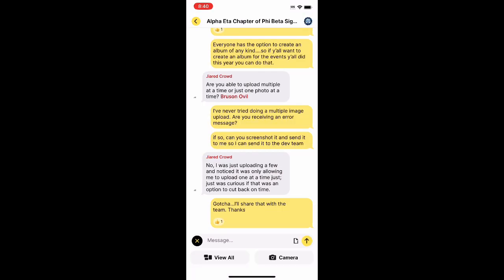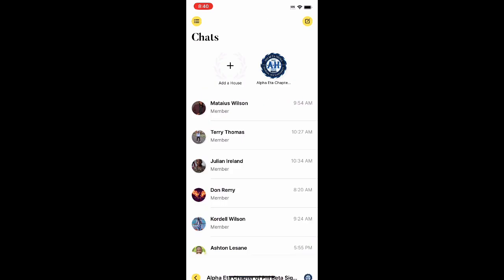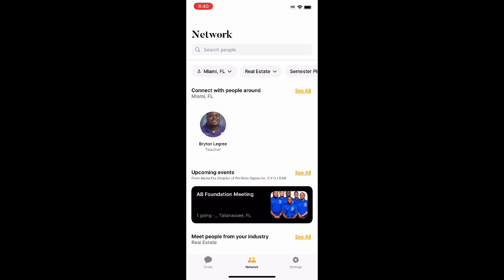So let's move back out. When we hit the back button, it takes us back to the general chat, and going back out to the home screen again. What I'm going to do right now is navigate through the game changers of the app, right? So right here at the bottom, we're going to see a networks tab.